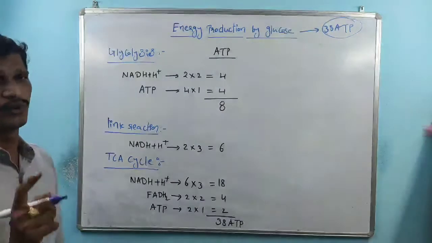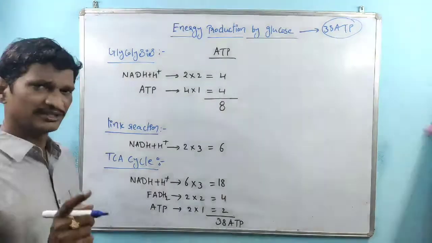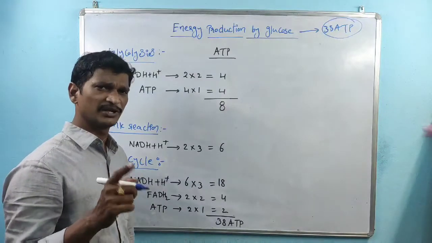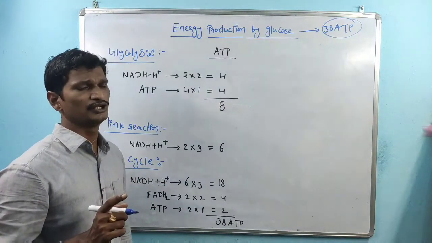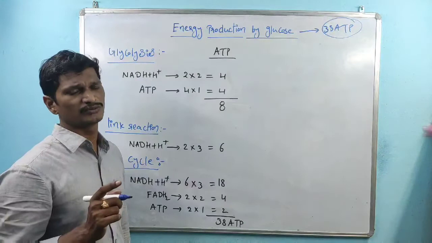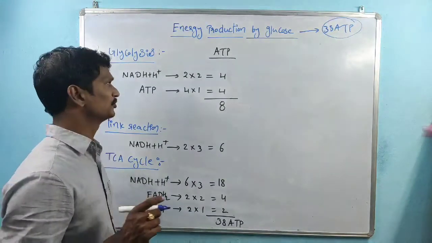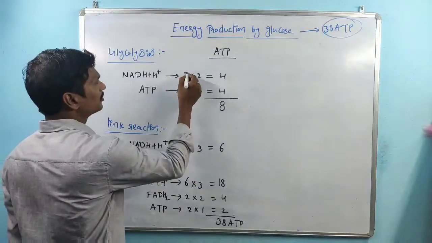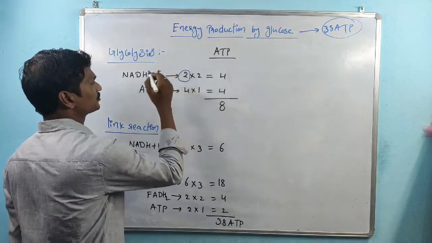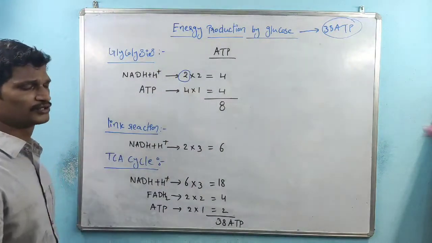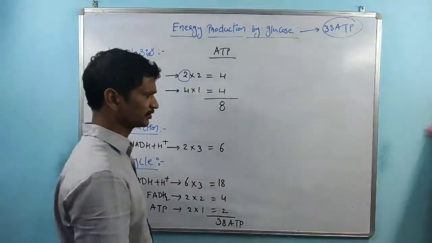Within that step, 1 NADH plus H plus is produced. Here 2 molecules of glyceraldehyde 3-phosphate are produced, so 2 molecules of NADH plus H plus are produced.